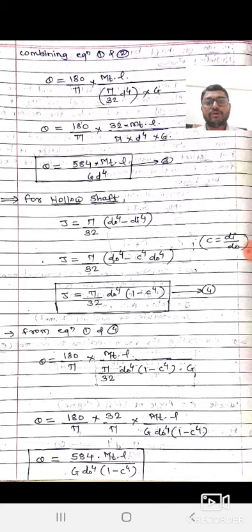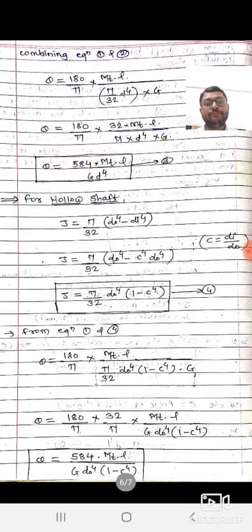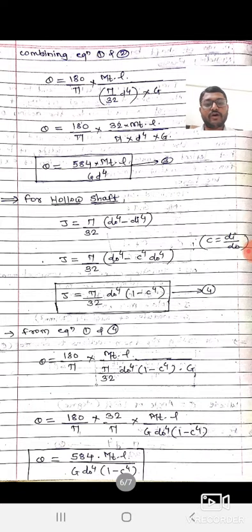From equations 1 and 4, we can find the equation for theta deflection equal to 180 by pi into, putting equation 4 into equation 1, Mt L upon pi by 32 d raised to 4 in bracket 1 minus C raised to 4 into G. By rearranging, for hollow shaft we get the equation for deflection theta equal to 584 Mt L upon G do raised to 4 into bracket 1 minus C raised to 4.